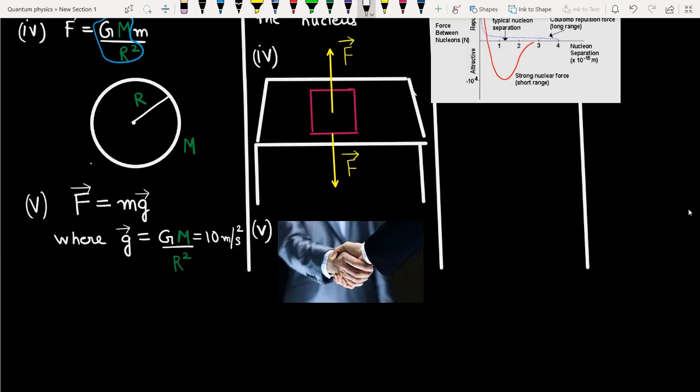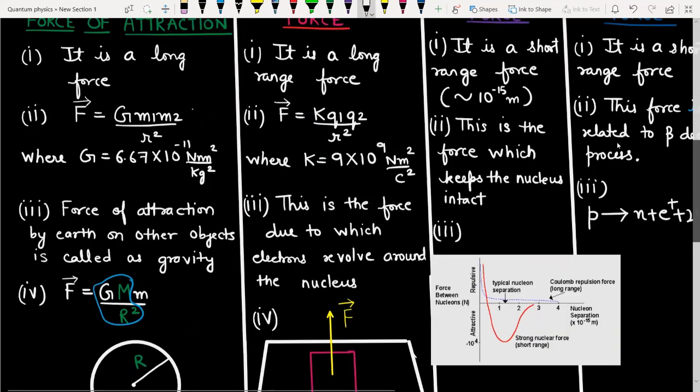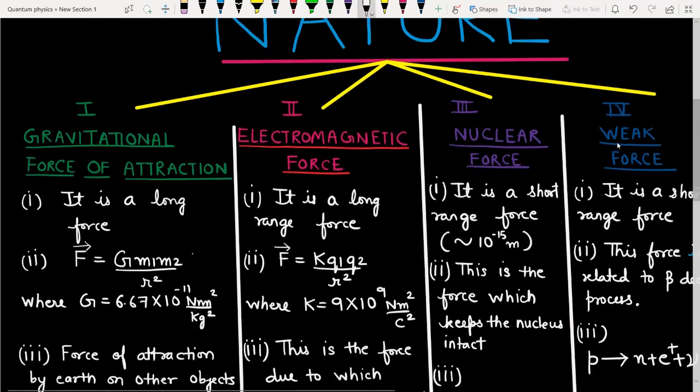Okay, and in the handshake, when the two people shake hands with each other, there are electromagnetic forces of interaction because the surfaces have atoms. Okay, this is the second kind of force. Now what is the third kind of force? The third kind of force is the nuclear force.